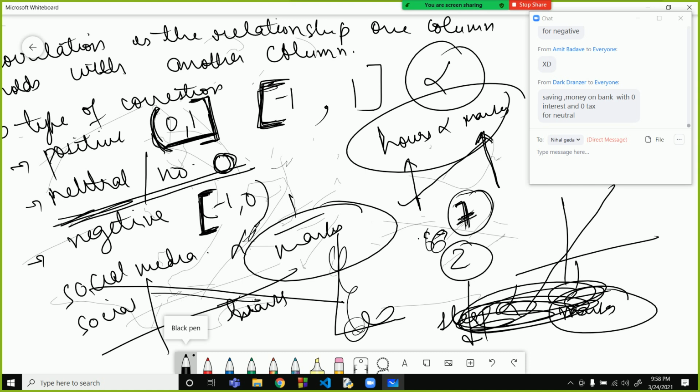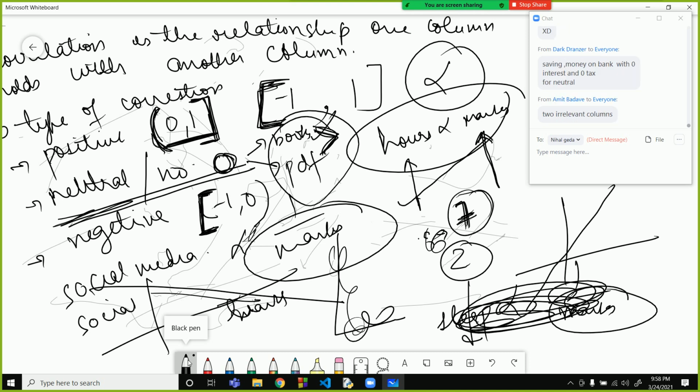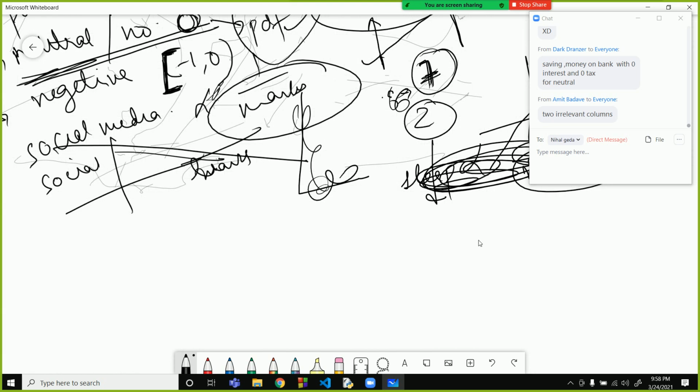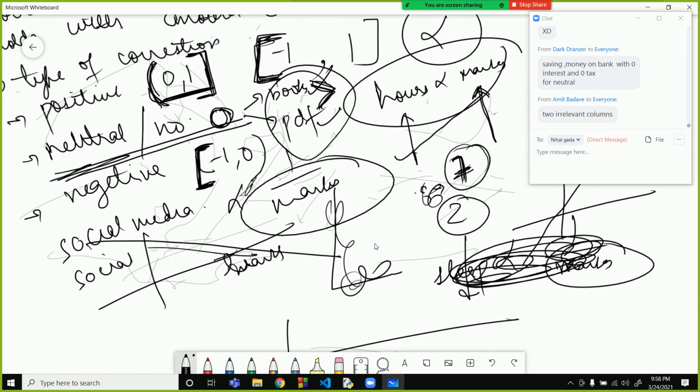Or, for example, there is a person in college who is studying with books and there is a person who is studying with a PDF. The content in both of them is the same. So it will not matter whether you are studying with a book or with a PDF. So that will have a neutral coefficient. That means whatever you use to study, your marks will be constant, or it will not affect. So these three are the meaning of positive, neutral and negative relationships. Now has everyone understood what this means?